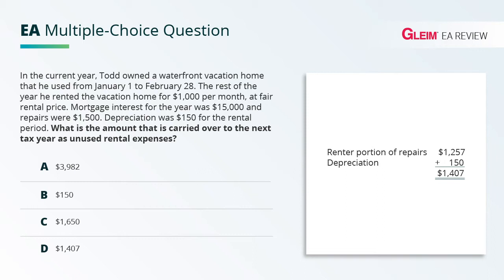So the first category, the allocable portion of expenses deductible regardless of rental income, the interest allocated to the rental is $12,575, which is the $15,000 of mortgage interest times 306 rental days out of the total 365 days. That gives us $12,575.